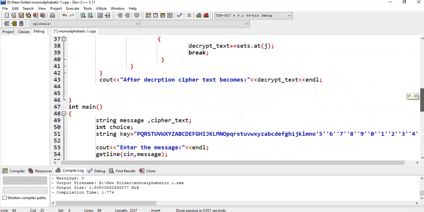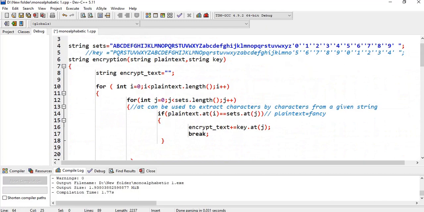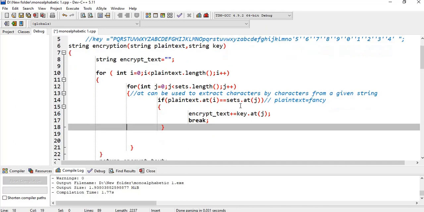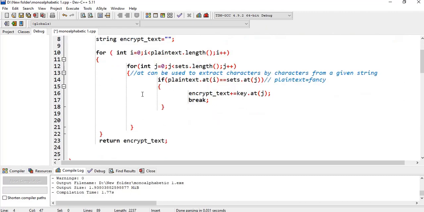Let's move toward the encryption function. Here in the encryption function, we take the plain text and the key as arguments. First of all, we declare an empty string called encrypt text, and the loop runs from 0 to the length of the plain text. Each character of the plain text at the ith position is compared with each character of the set. When the matching character is found at the zth position, the key at the zth position is added into the encrypt text. This process continues until the length of the plain text, and finally the encrypt text is returned.